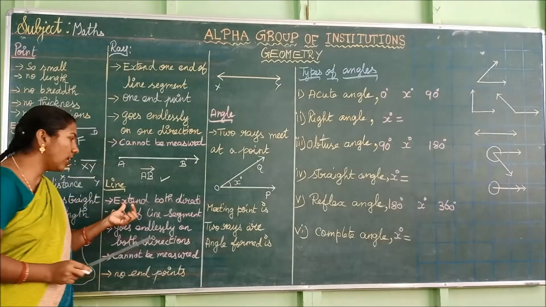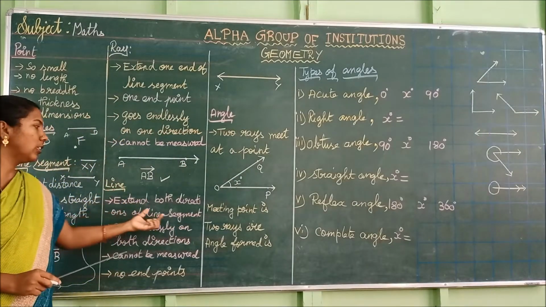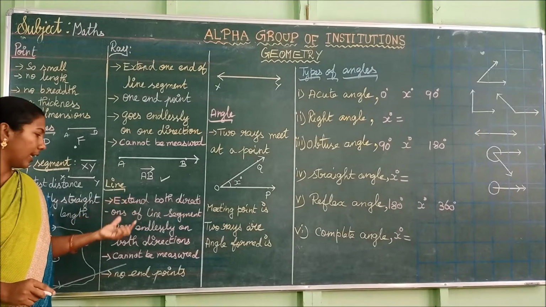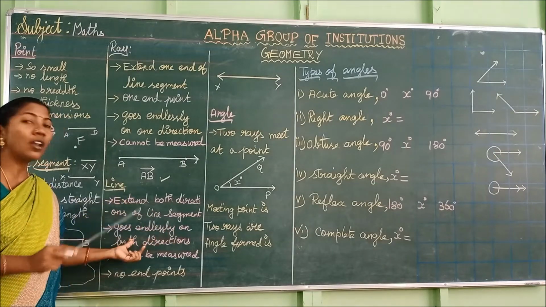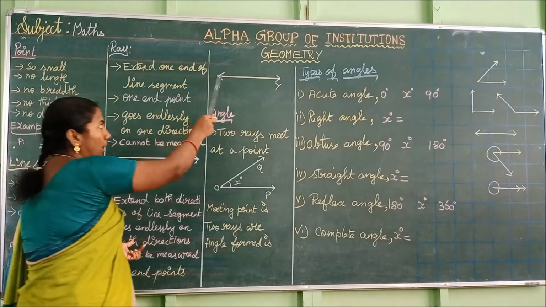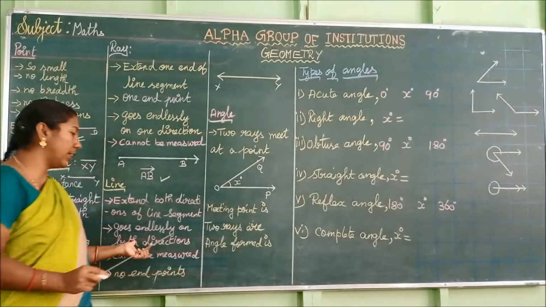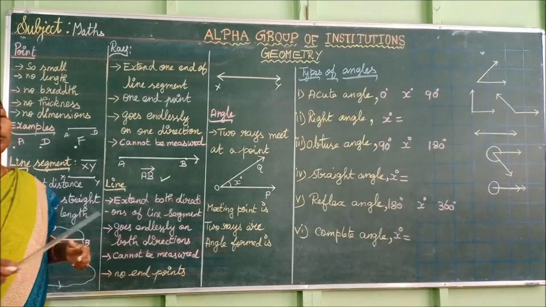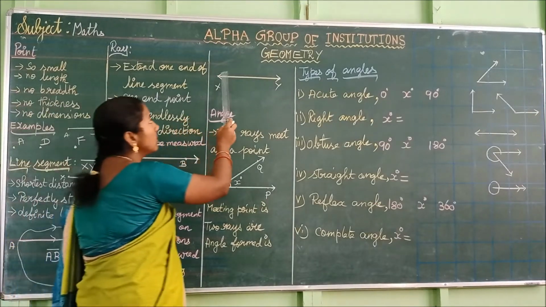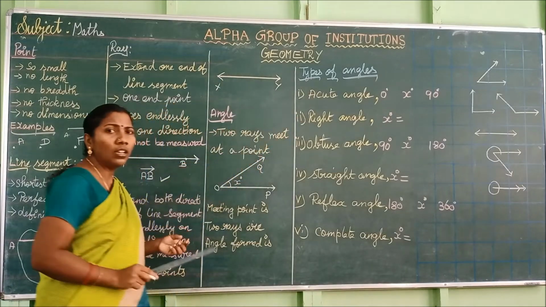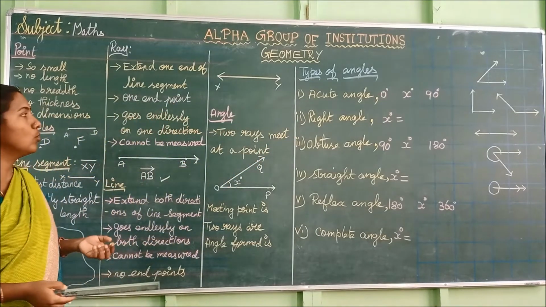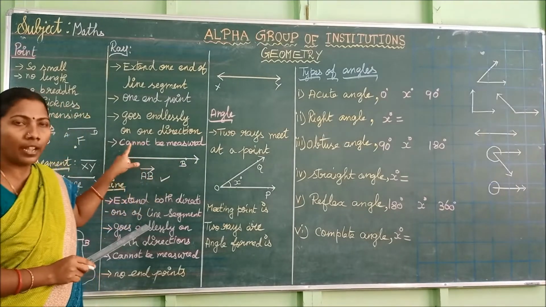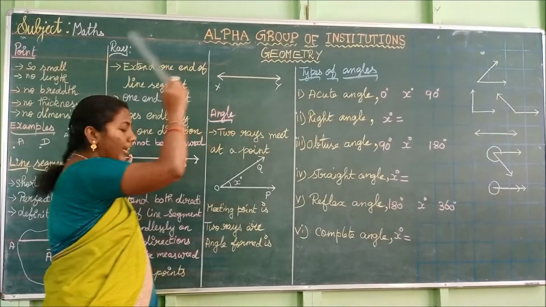So how do you get the line? In the line segment, if you extend both directions, you get the line. So it goes endlessly in both directions. This is one direction, this is one direction. So it extends in both directions and cannot be measured. We can't measure the line because it extends in both directions. Then how can you measure the line? In the ray also it extends in one direction, so we can't measure the ray also. We can't measure the line also.